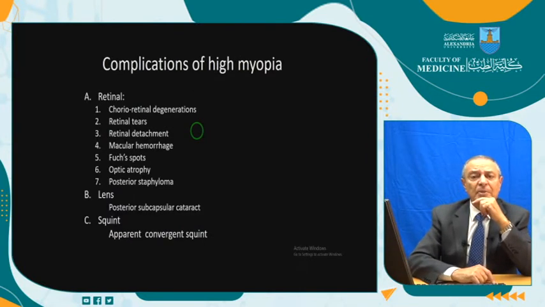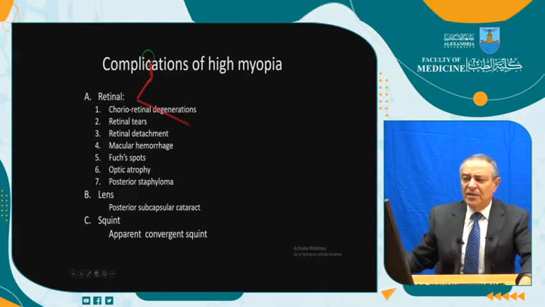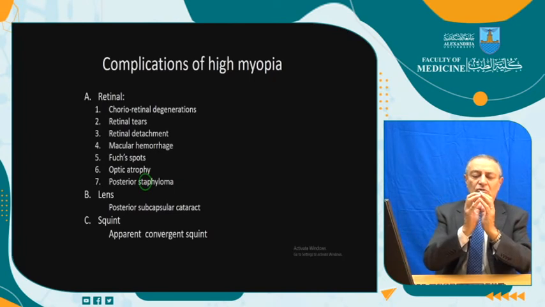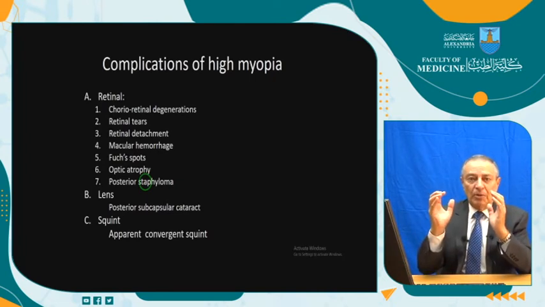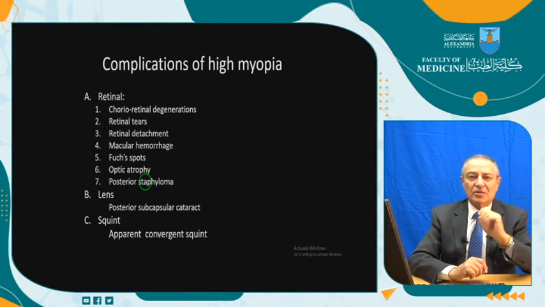Complications, they are only happening in high myopia. They don't happen in the simple myopia. And mainly, as you are seeing here, they are retinal in the posterior segment, not in the anterior segment. That is only the lens which is posterior subcapsular cataract, and there is an apparent convergent squint, not a real squint actually. But the main complications are in the posterior segment. Why? Because this part of the eye is the one stretched in high myopia. The anterior part of the eye, almost the same. The cornea, the lens, up till the lens, it's almost the same.